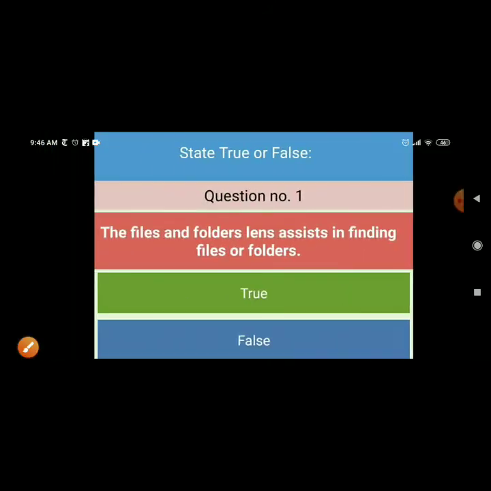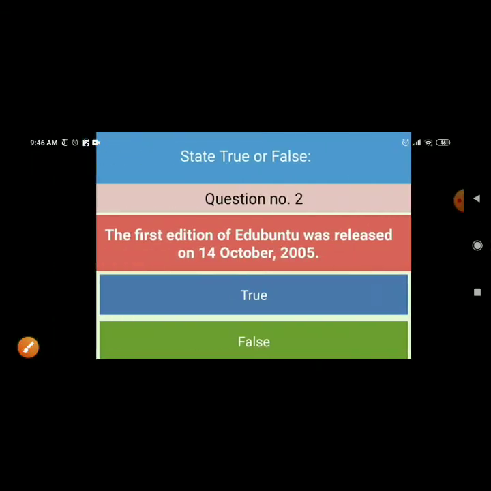Next is true false. First is the files and folder lens assist in finding files and folder. Yes. In files and folder lens we can find any file or folder. Next is the first edition of Ubuntu was released on 14th October 2005. No.